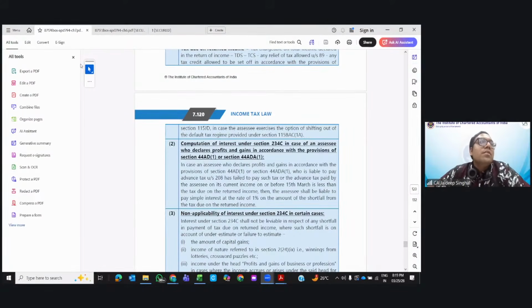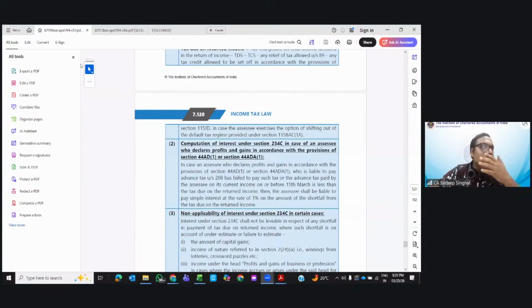Next. Updated return, carry forward loss not allowed. See, Abhimanyu, in case of loss, if you are additionally claiming some more losses, then it's surely not allowed, because that is for your benefit. But if there was a loss in the return and now you're reducing that loss, let's suppose earlier you claimed a PGBP loss of 5 lakh and now you're reducing the loss, that is also beneficial to the department.